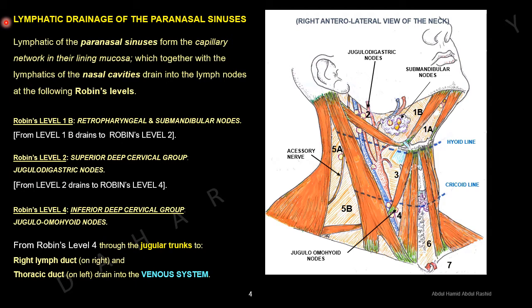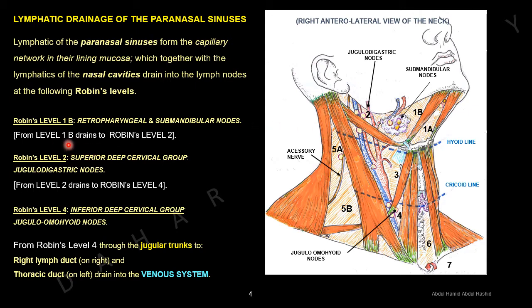Lymphatic drainage of the paranasal sinuses. The lymphatics of the paranasal sinuses form the capillary network in the lining mucosa, which together with the lymphatics of the nasal cavities drain into the lymph nodes at the following Robbins levels. First is Robbins level 1B. It is actually the submandibular nodes. It also receives lymphatics from the retropharyngeal nodes.